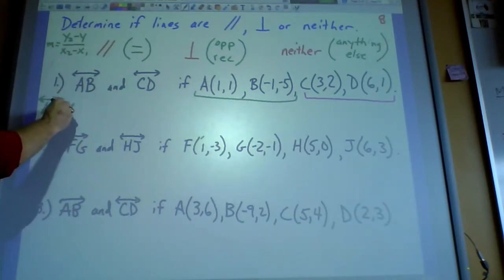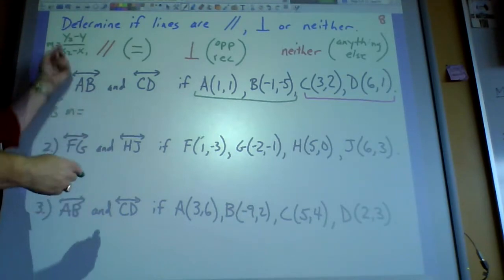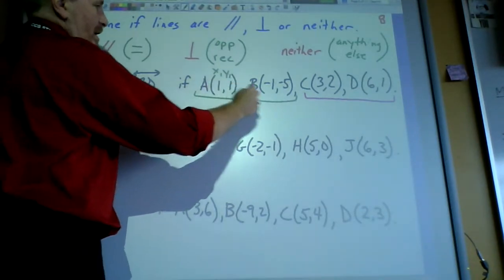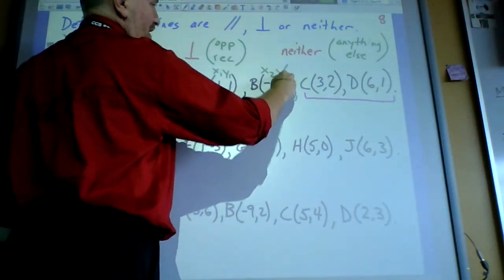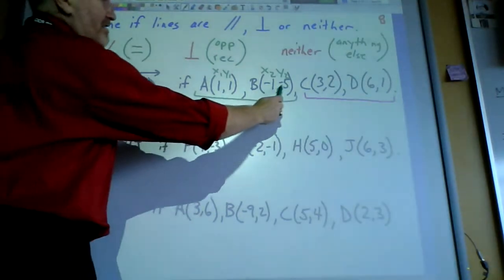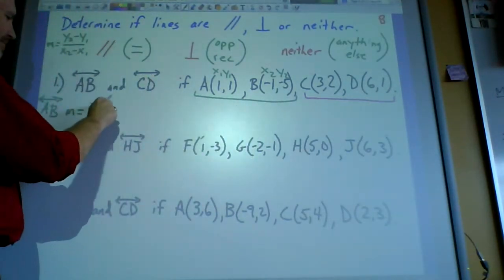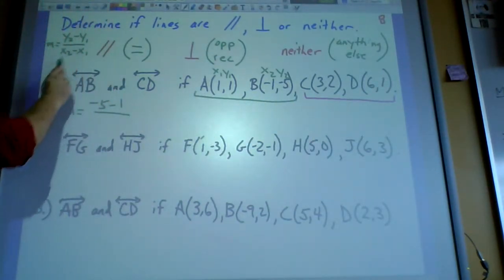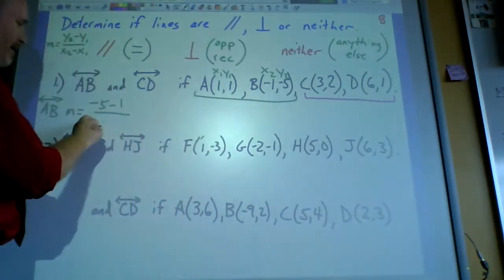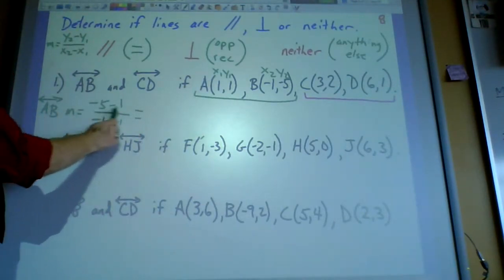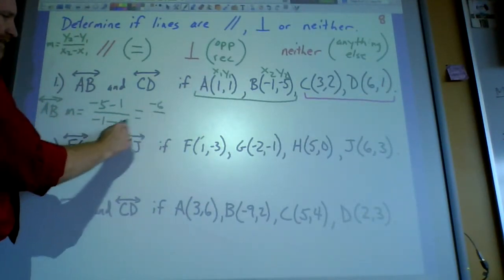His slope would be, well, Mr. Metcalf, we need to label these guys, right? Well, A came first, so he's going to be my X1 and my Y1. B came second, so he'll be X2 and Y2. I'm going to do second y minus first upstairs. So upstairs I have -5 minus 1. And downstairs I'm going to subtract the x's. So I'm going to say -1 minus +1. And of course that would come out to be -6 over -2.